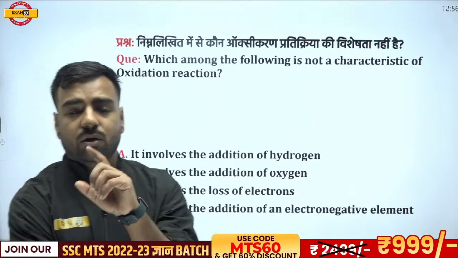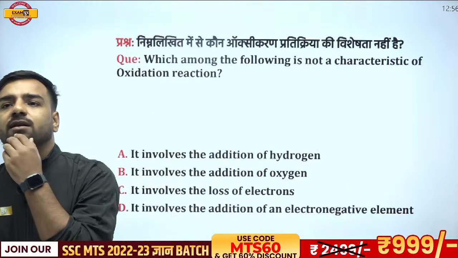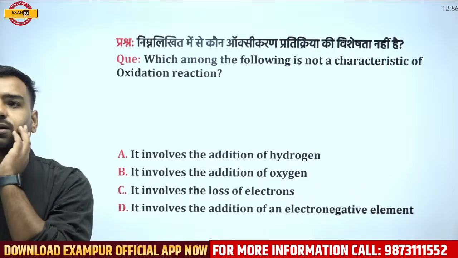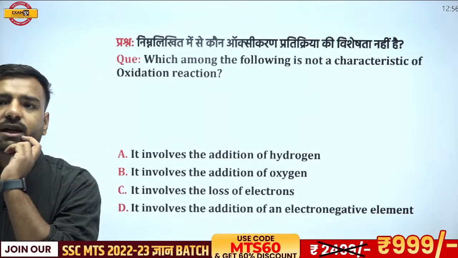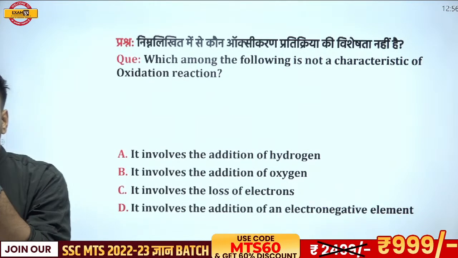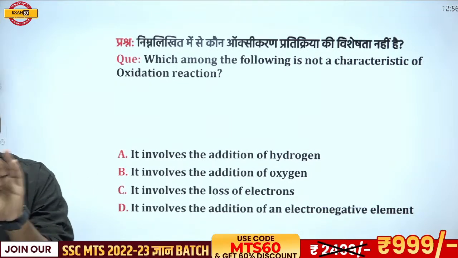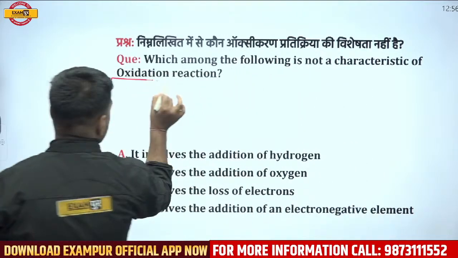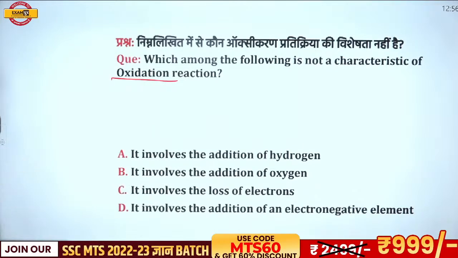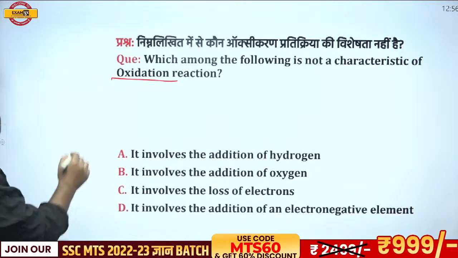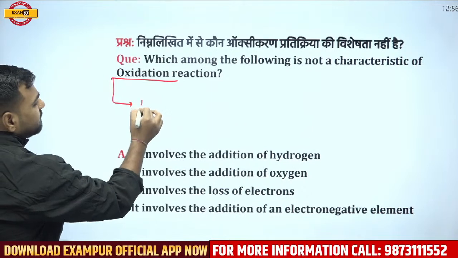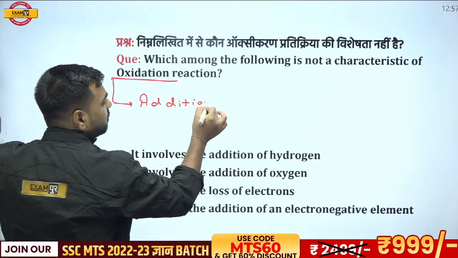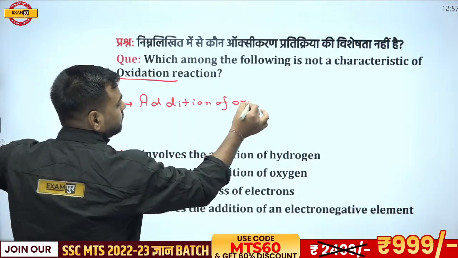And let me tell you again, all these questions are from the previous year papers. Akleshwar was first with C, now he is with D. Saurav is with A, Threnesh is with A, Siddharam is going with C, Shantu is going with B. So we have A, B, C as options, but Saurav is going with A. Okay, Saurav, fine. If I'll talk about this oxidation part, for a reaction, if we say that that particular reaction is an oxidation reaction, what we must know? We must know that there would be addition of oxygen.